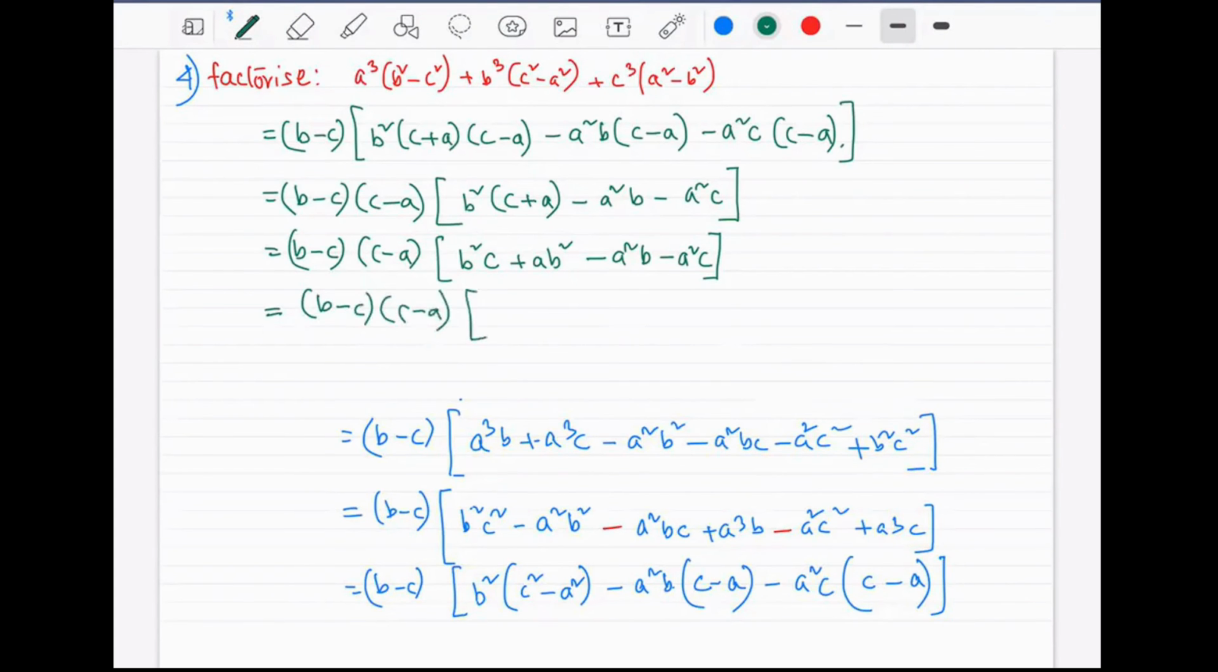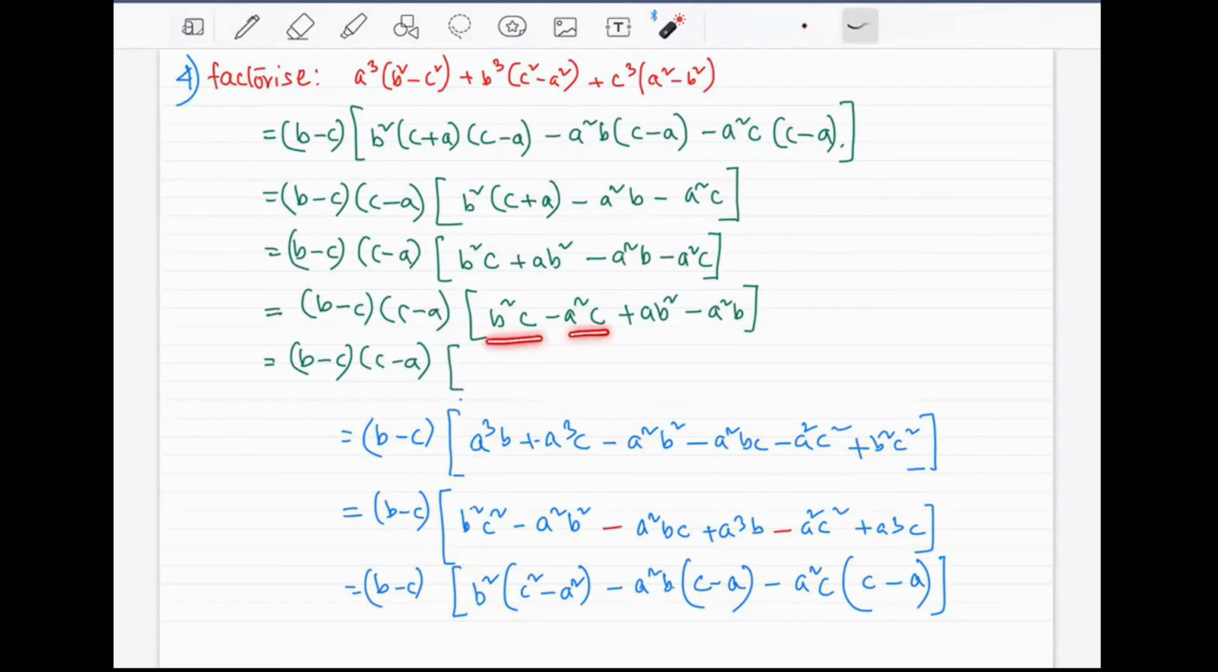We're putting b square c first, a square c next, ab square next, and a square b. This is here, this is here, this is here, this is here. We are just putting a term that has c first. Now, time to take common factor. What is the common factor between these two? Obviously c, right? C is the common.